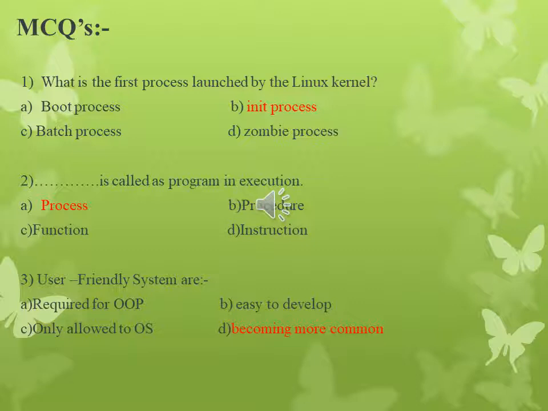Question number three. User friendly systems are: first option, required for ops; second, easy to develop; third, only allowed to OS; and fourth, becoming more common. First question's answer is init process, second question's answer is process and third answer is becoming more common.